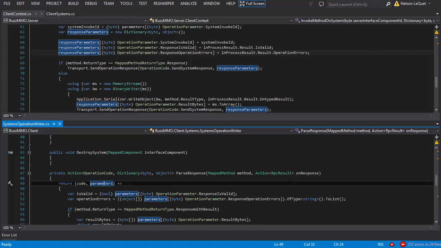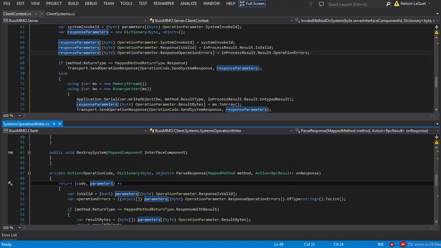Because in memory, we don't do any serialization or anything that would change the types. We literally pass the dictionary off from the client code to the server code. But in production, it's a little bit more complicated because Photon has the job of taking that dictionary, serializing it down, sending it over the wire, and then deserializing it. And Photon's serializer, deserializer, unfortunately, changes types.